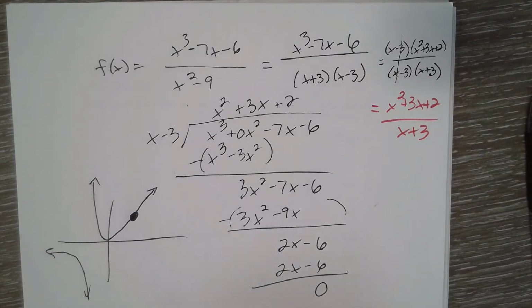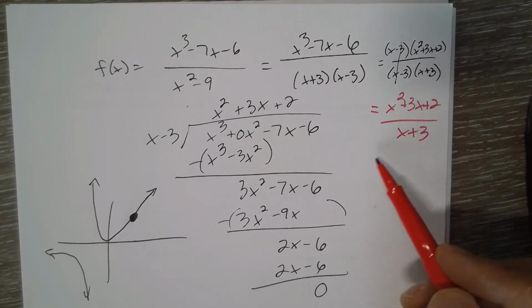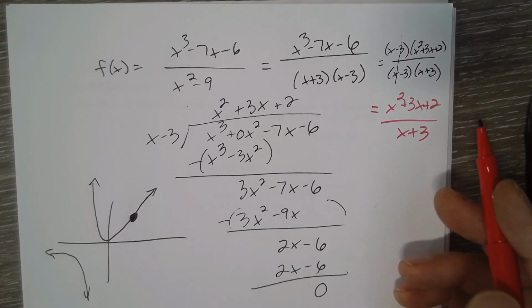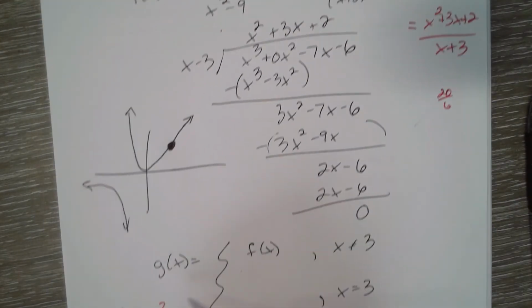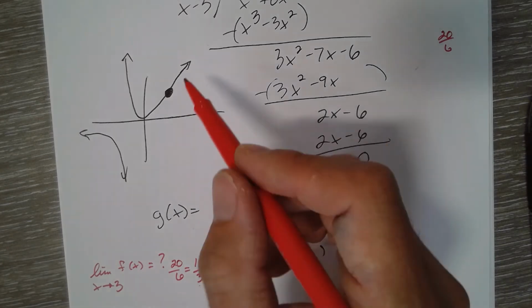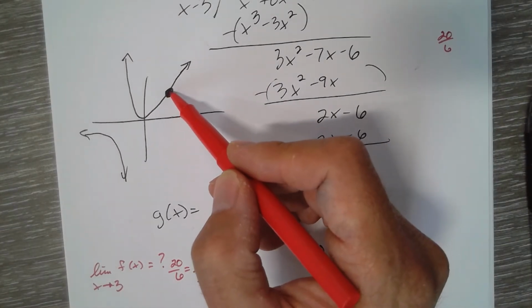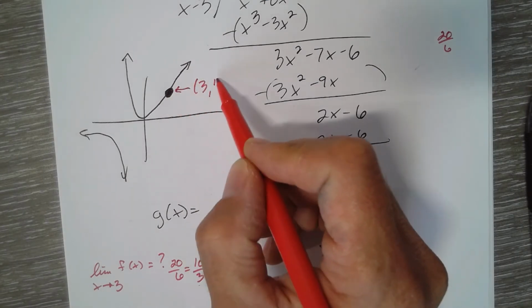If I plug in 3, I would get 9 plus 9 is 18 plus 2 is 20 over 6. So our answer is 20 over 6, or we'll call it 10 over 3. Okay, we know that the limit exists to be 10 thirds. That's the y value. That ordered pair right there is 3 comma 10 thirds.